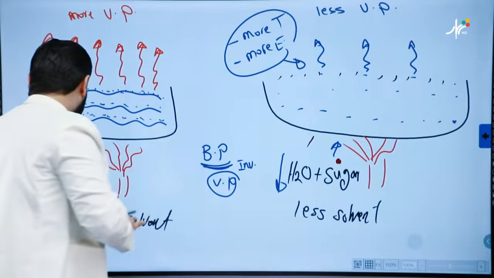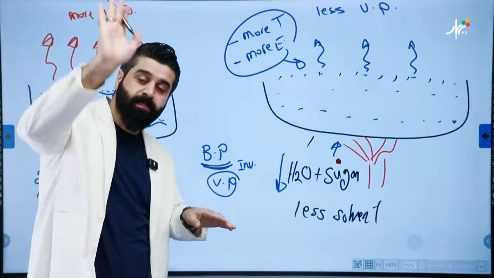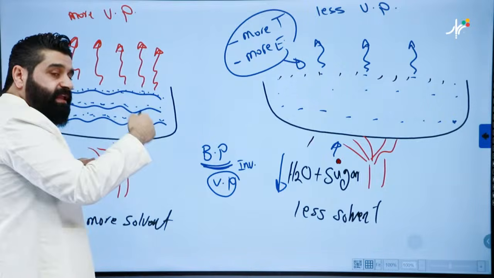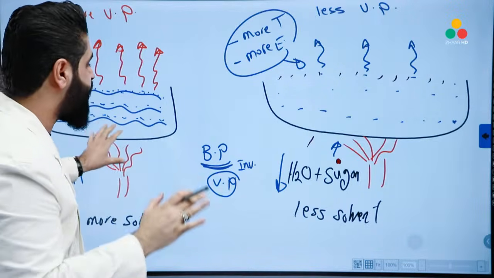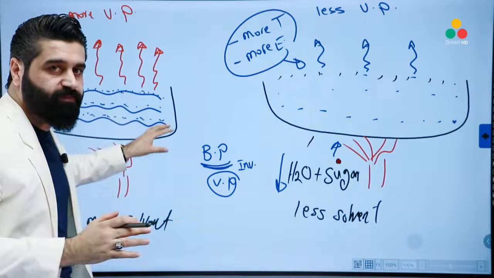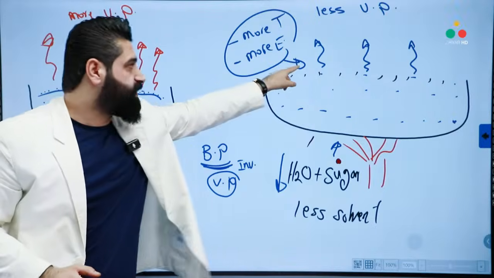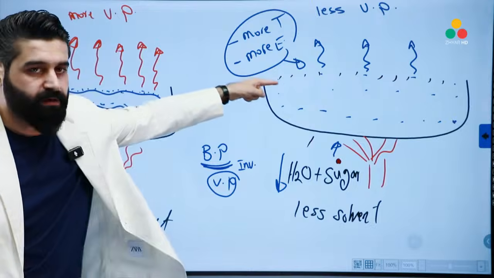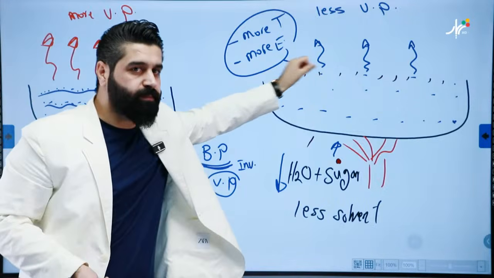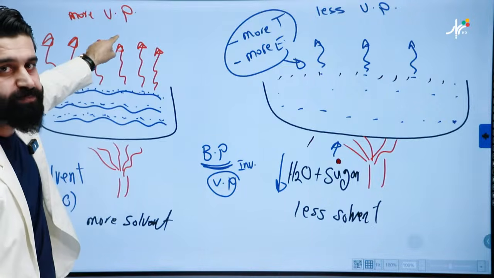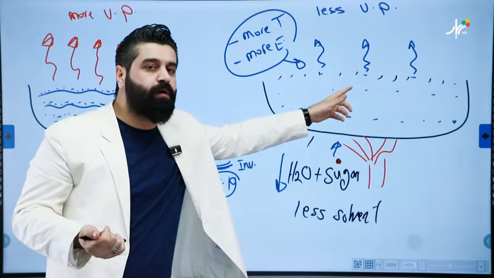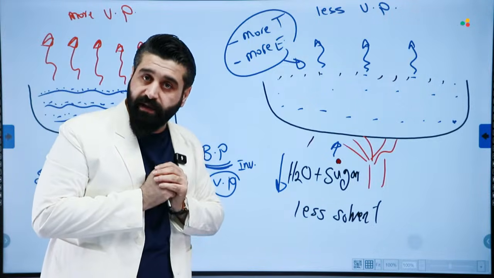But here, because vapor pressure is very high, the boiling point is very low, so it takes less time and less energy. So for which one is the vapor pressure greater? This one. Less vapor pressure. Which one has a higher boiling point? This one. So less vapor pressure, more boiling point. High vapor pressure, less boiling point. It needs less energy to be boiled. It needs more energy to be boiled.